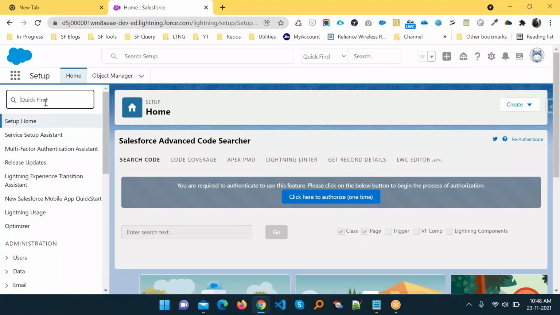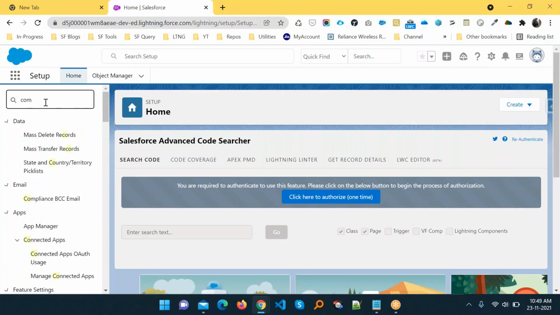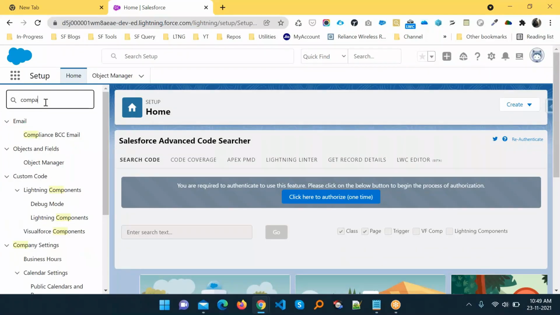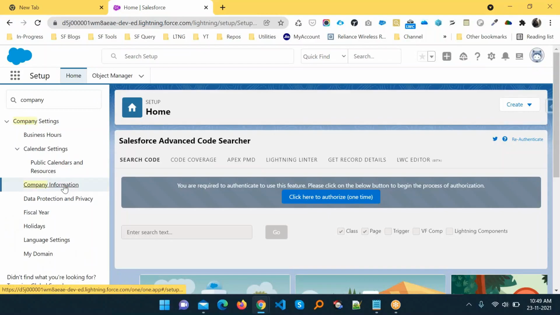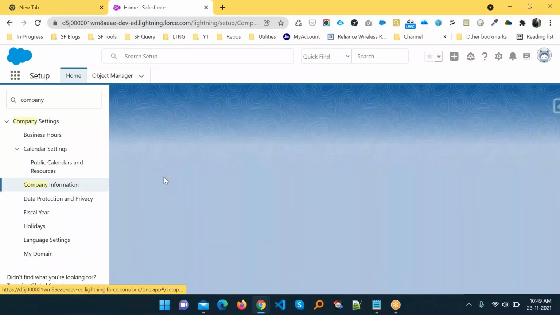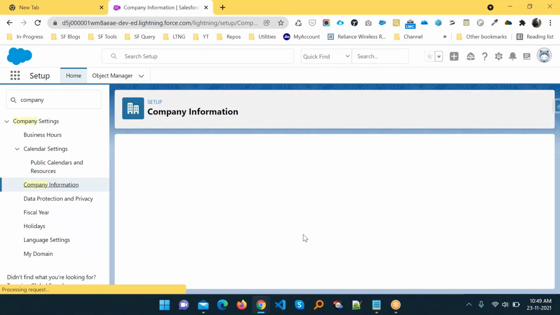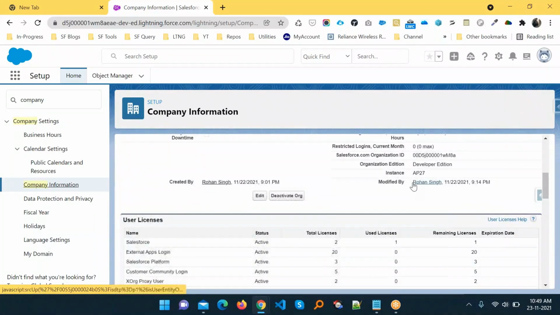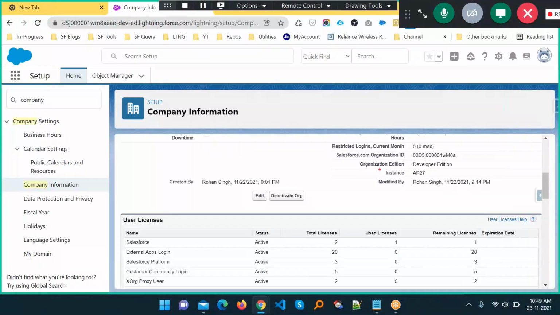Under the company profile, we already discussed this, company information. Under the company information you can see the server instance, like AP27, right? This is our instance, because we are living in India, that's why you can see AP27.